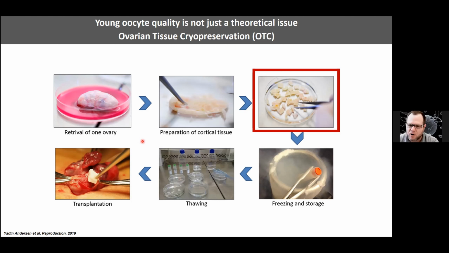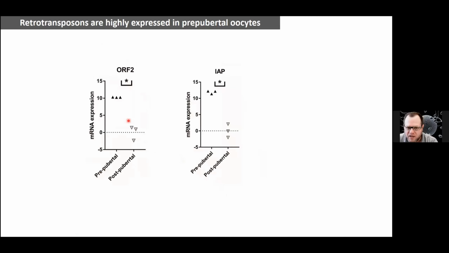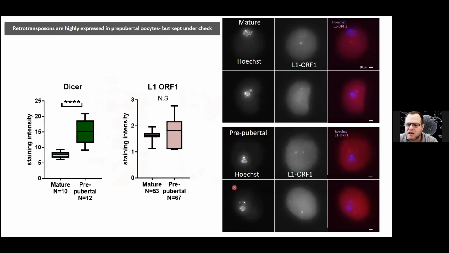And this is the purpose of this project that I'm describing. We started to characterize the epigenome of these oocytes, and like in aging oocytes, prepubertal oocytes also have much lower heterochromatin than the mature oocytes. You can see this in these images here. They also have a higher level of retrotransposon expression at the RNA level than postpubertal oocytes.